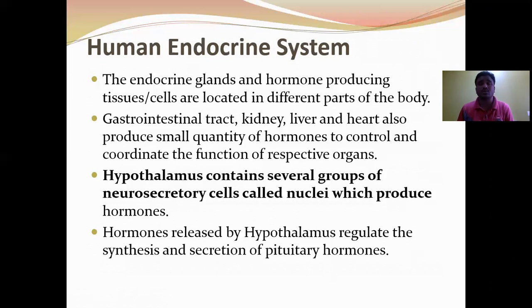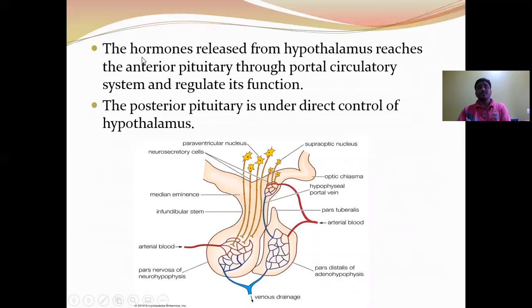Releasing and inhibitory hormones are synthesized and secreted from the hypothalamus, and these hormones reach the anterior pituitary gland through the hypophyseal portal system. The portal blood vessel connection between the hypothalamus and anterior pituitary is called the hypophyseal portal system. Here you can see the hormones which are synthesized in the neurons of the hypothalamus pass through the axons and are released into the anterior pituitary. The hormones released from the hypothalamus reach the anterior pituitary through the portal circulatory system and regulate its function.